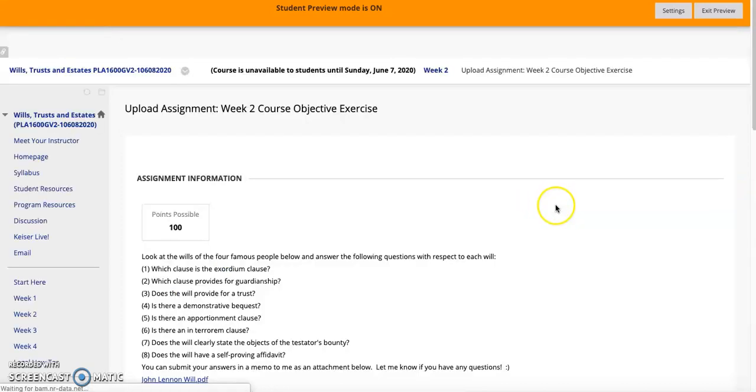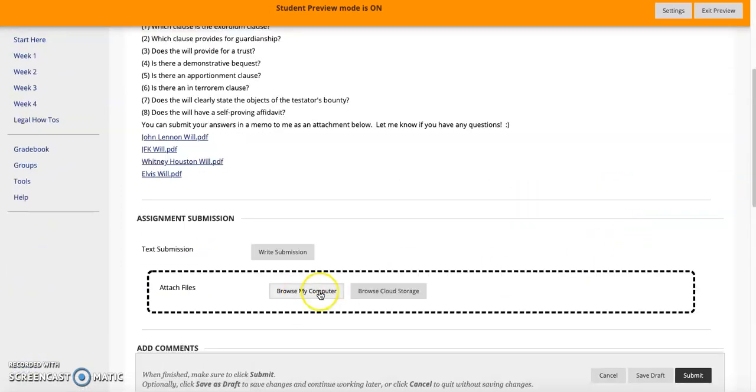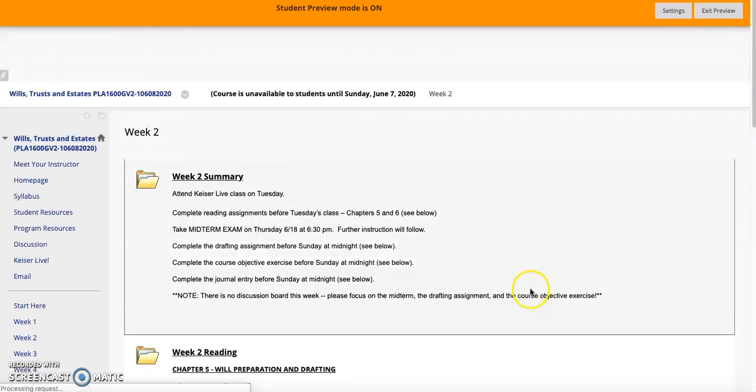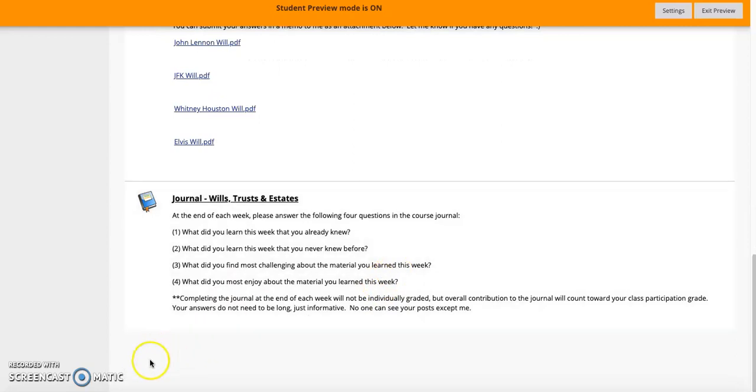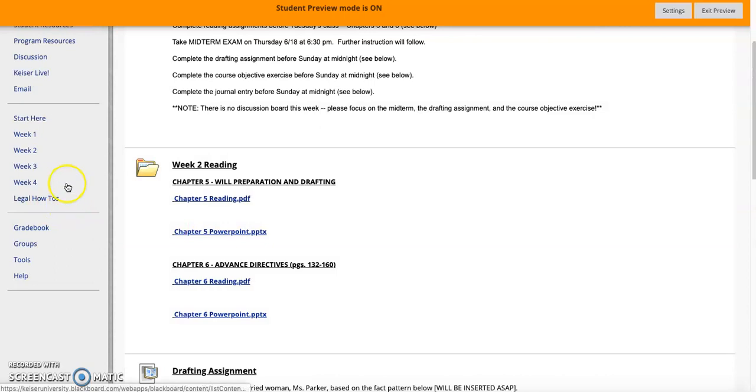Again, just by clicking here, you could create it in a Word document, and then you just browse your computer, upload, and it's pretty straightforward, just like last term. Any questions on that, you know the rules, just let me know. And again, your journal, and then your midterm, when I make it available to you, will be found down here as well at the end of week 2.